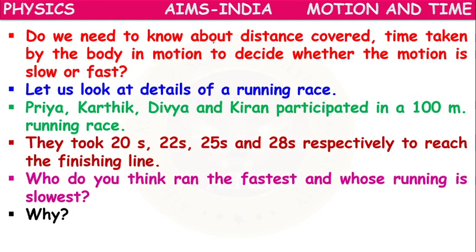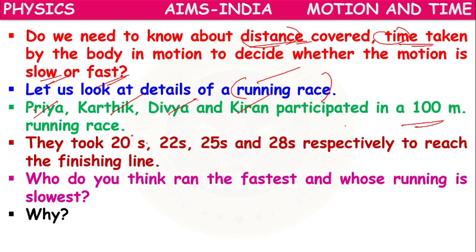Here we have to consider distance covered and time taken, so that with the help of distance and time we can tell whether the motion is slow or fast. Suppose, let's see one running race. Priya, Karthik, Divya and Kiran, 4 members, participate in a 100 meters running race.